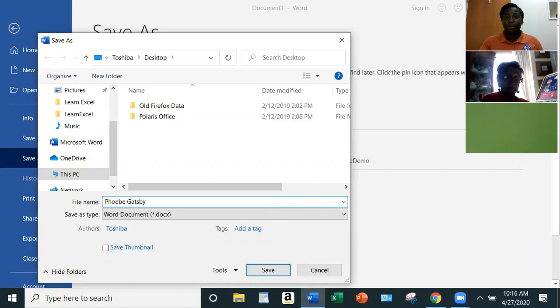Now guys, if you remember, I chose desktop. Now what does this mean? Once I hit save, this document will be right on my desktop. And I'm going to show you how and where, of course, on the desktop you'll see your document. It's the easiest way to access your document, all right? So you're going to go ahead and hit save. And as you see, it's saving as a Word document.